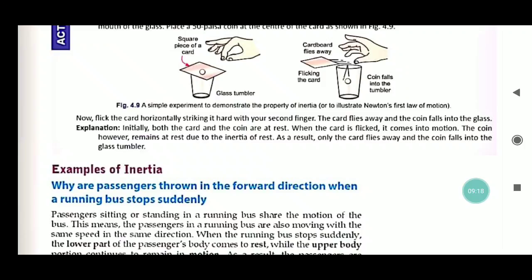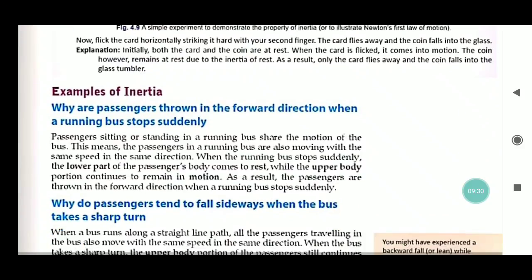Now examples of inertia: why are passengers thrown in the forward direction when a running bus stops suddenly? Because their full body is in motion, but when the bus stops, their lower body, which is in contact with the bus, comes to rest, but the upper portion of our body is in motion. That is why it tends to fall forward.